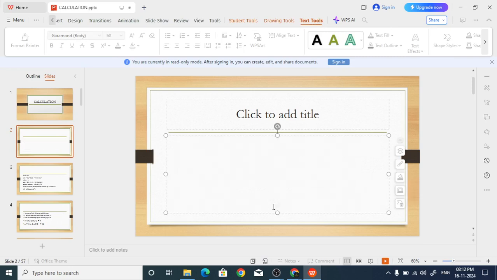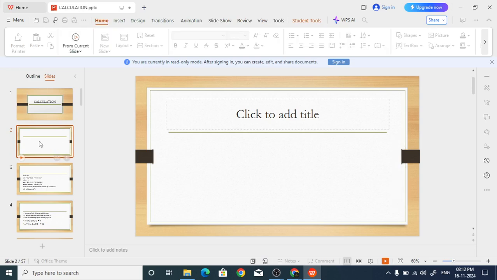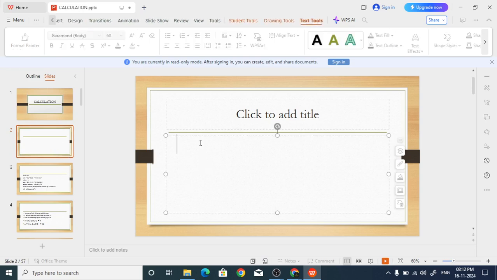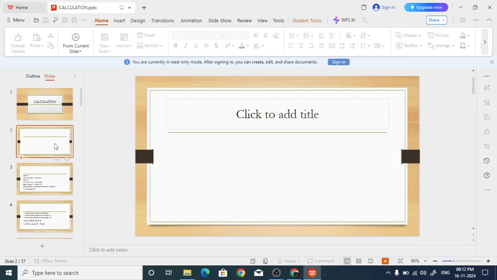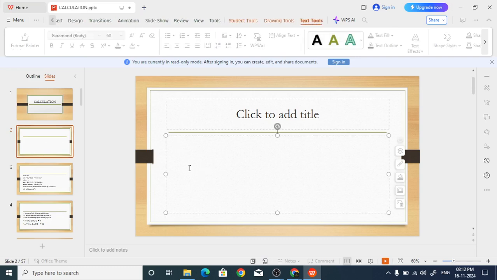Tell me, 2 is a prime number. One minute, I think I'm not able to open it.